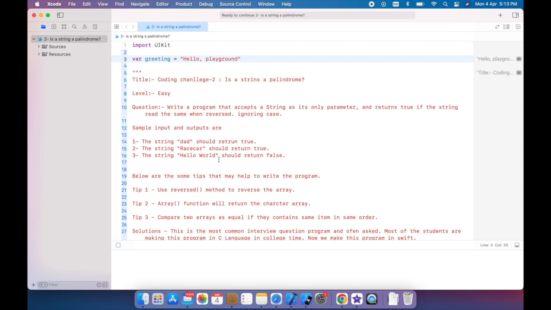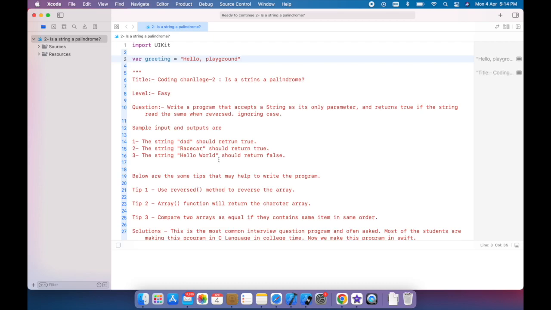Write a program that accepts a string as its only parameter and returns true if the string reads the same when reversed, ignoring case. That means we are returning true when the string and the reverse of that string are equal. And now we check while ignoring case.